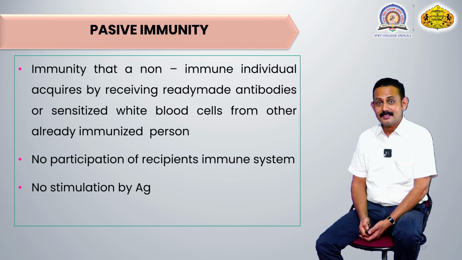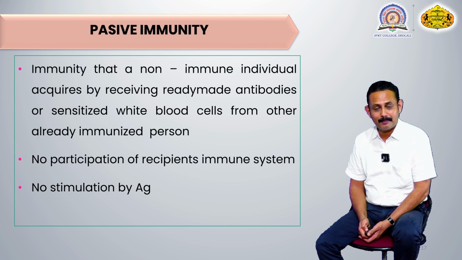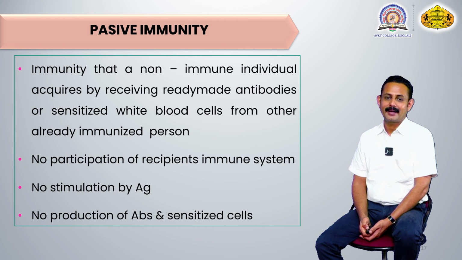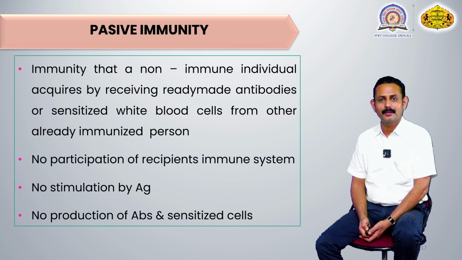In this passive immunity, the antigen is unable to stimulate immunity because that person lacks the ability to get stimulated by that type of antigen. That's why the person does not produce an immune response in the form of antibodies or sensitized T lymphocytes in an active manner. That's why they need to be given these antibodies or sensitized lymphocytes in a ready-made form.